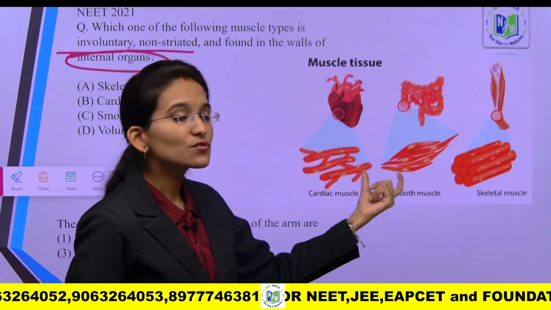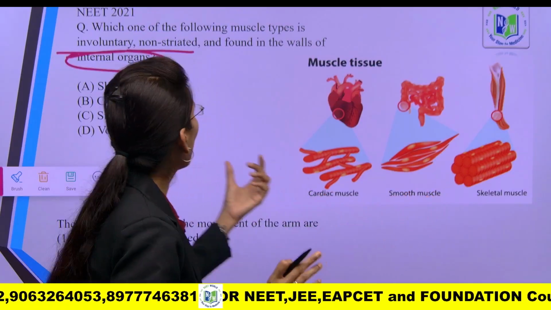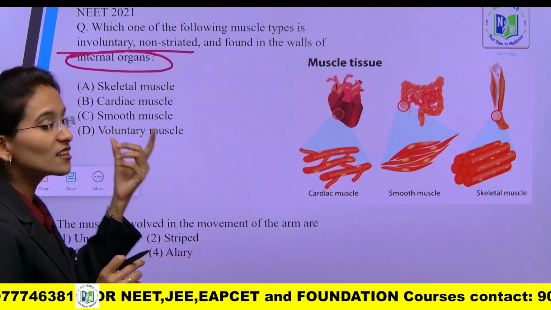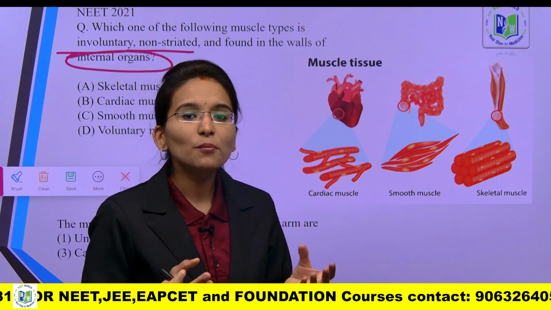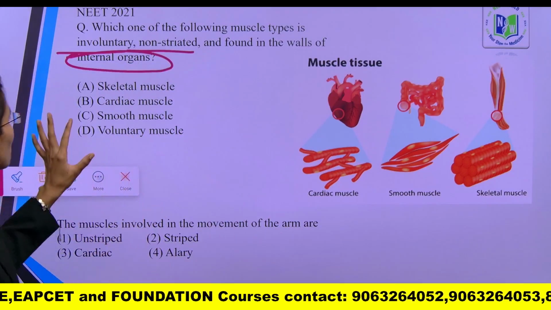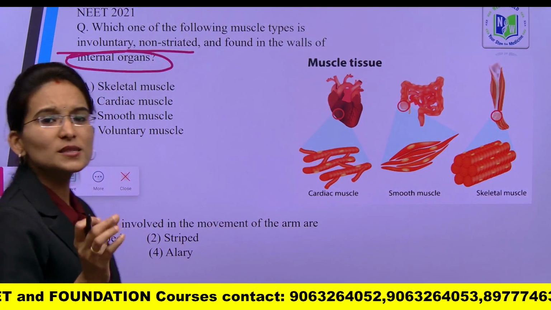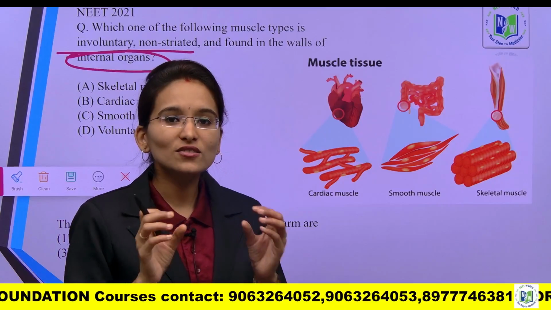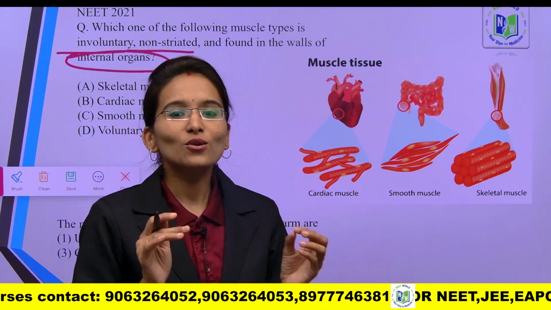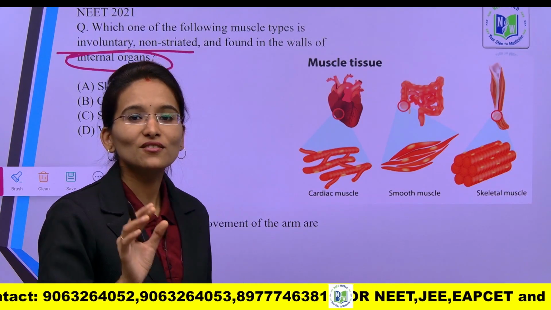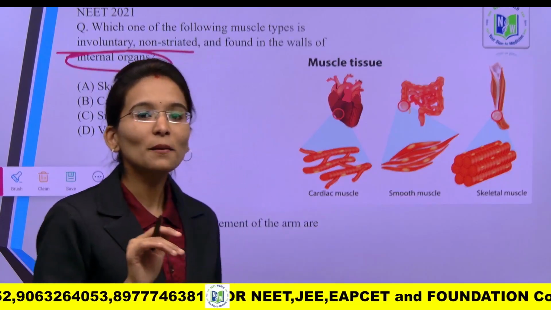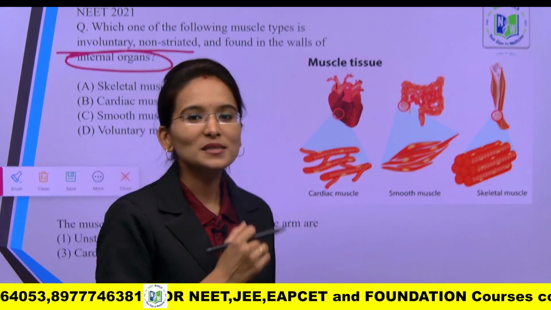There is one muscle which is involuntary and non-striated, and that is found in the internal organs. Which type of muscular tissue is found inside the internal organs? Let's find out. Skeletal muscle? Students, please don't panic, and don't get stressed or confused. We have already done the first two chapters, and again I request all of you to tap on the YouTube channel NEET World, and you can click on the playlist to get all the concepts clear.